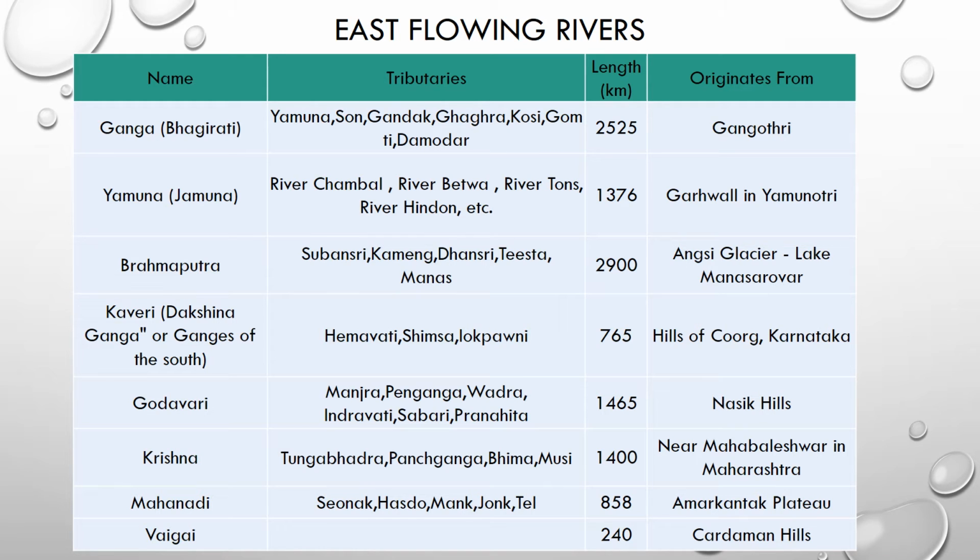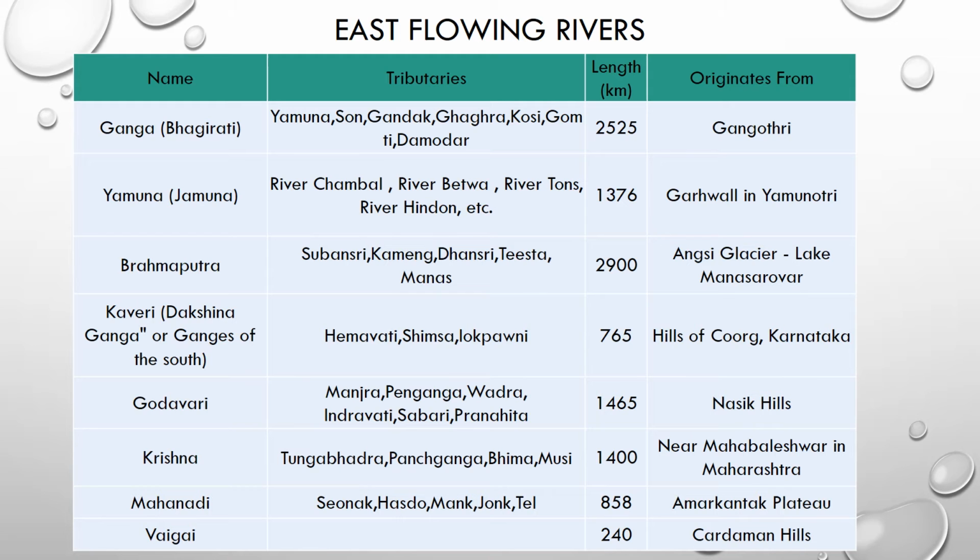The next river is Godavari. The tributaries of Godavari are Manjra, Penganga, Wardha, Indravati, Sabari, Pranahita. And the length of Godavari river is 1465 kilometers and it originates from Nasik Hills, Maharashtra.